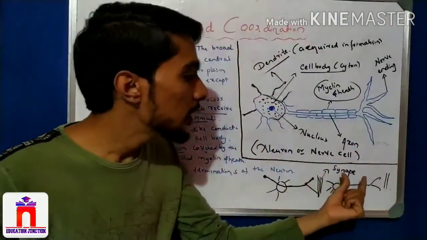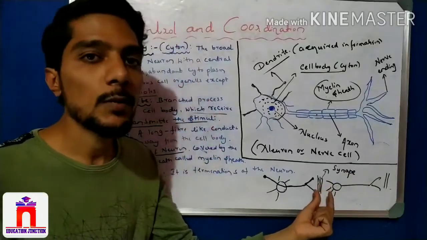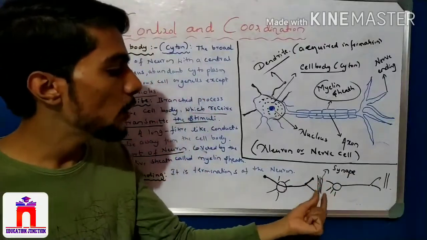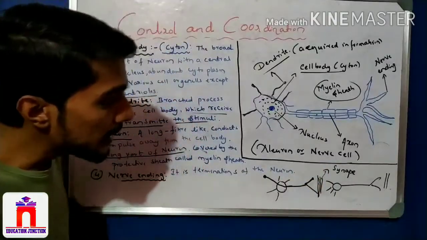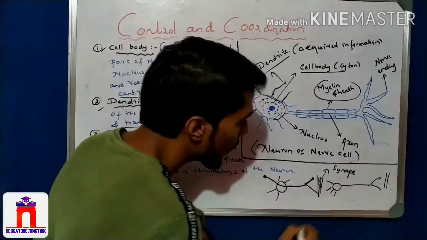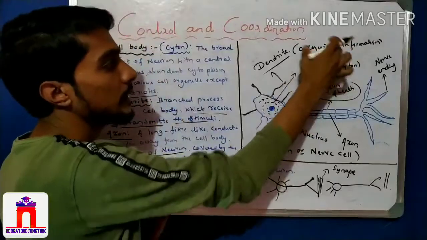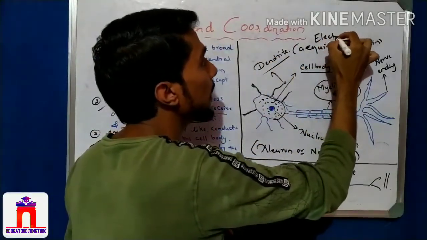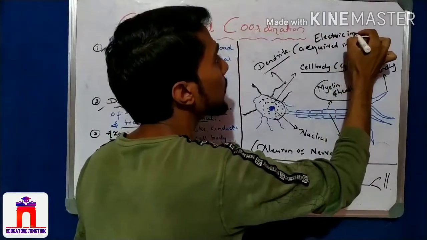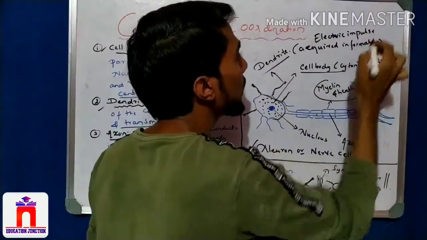And the gap between two neurons is nothing but what? Synapse. Now any information acquired by the dendrite is in the form of electrical impulse. That is very important.